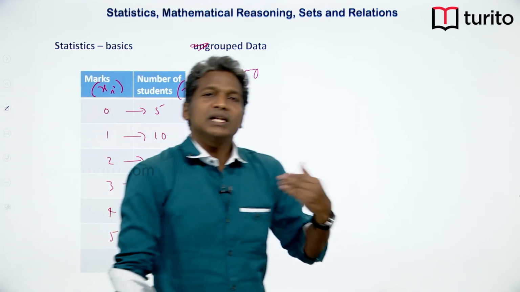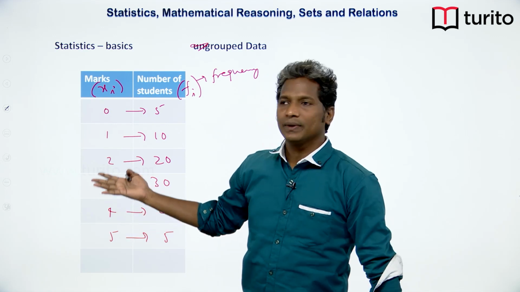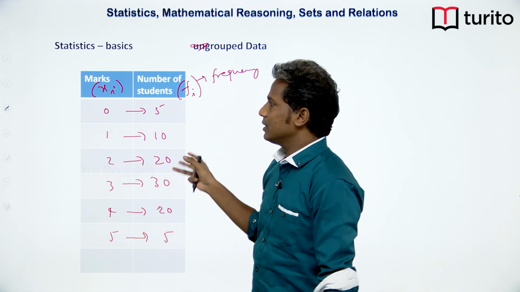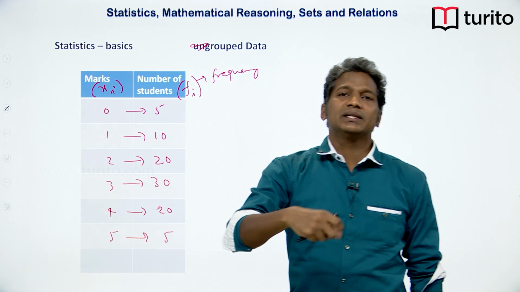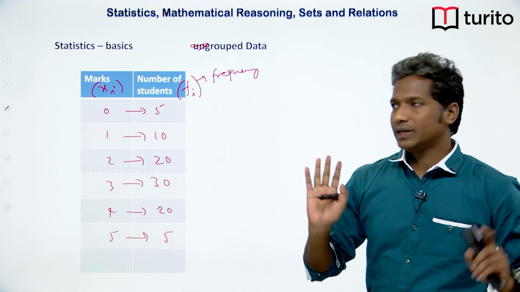Frequency means how many times this reading is coming. Suppose you are doing an experiment, and in the experiment these are the readings 0 to 5. Here you are basically grouping them by how many times that particular reading is coming. So, we call it frequency, okay. I hope this is clear, okay.